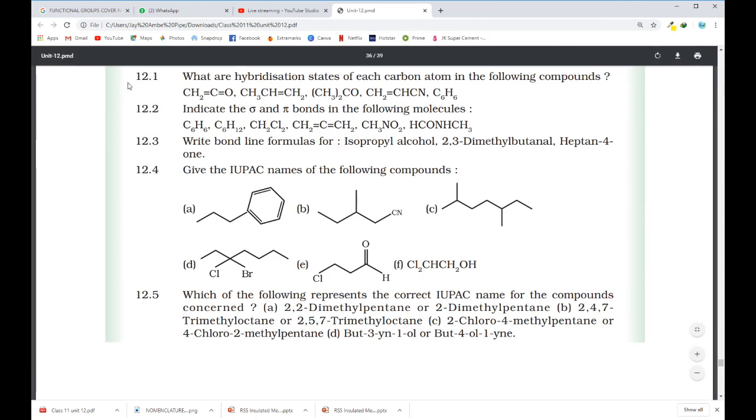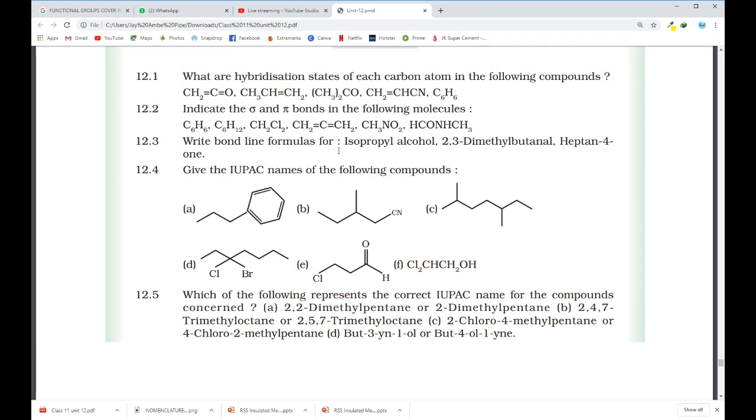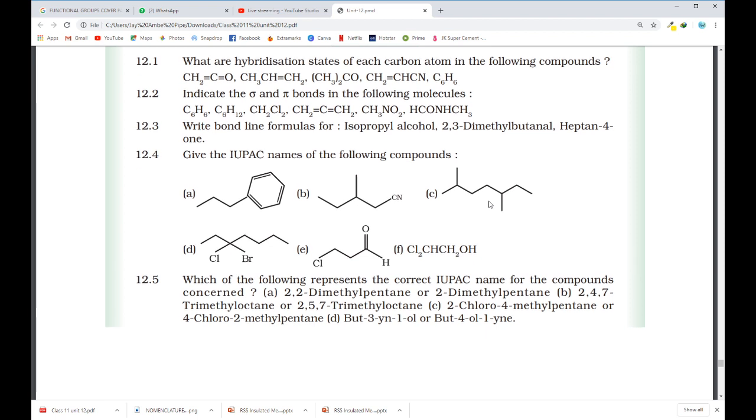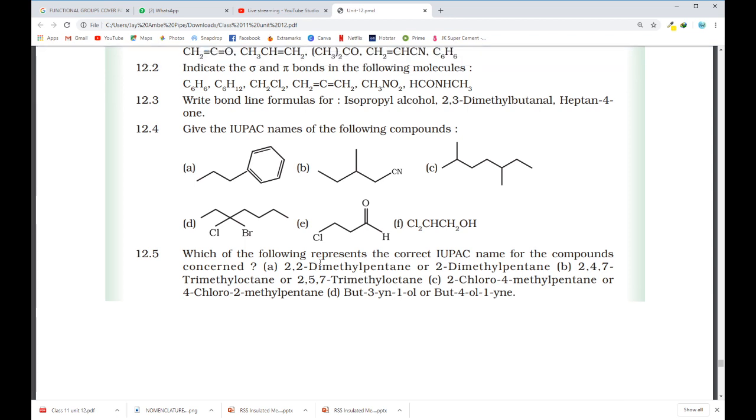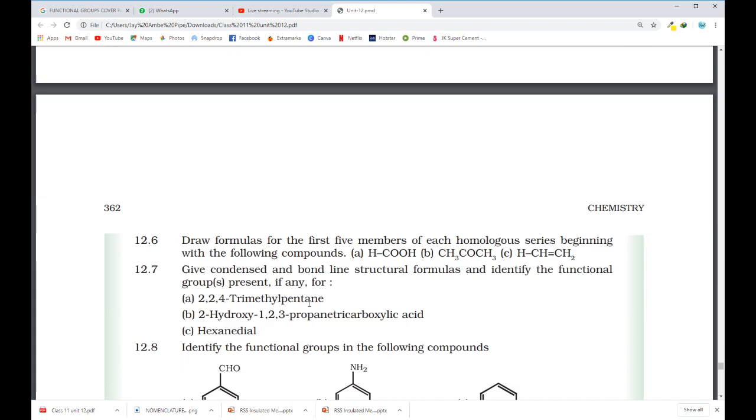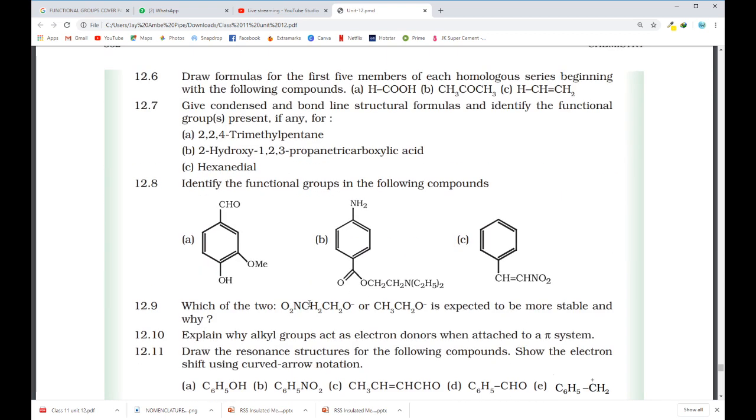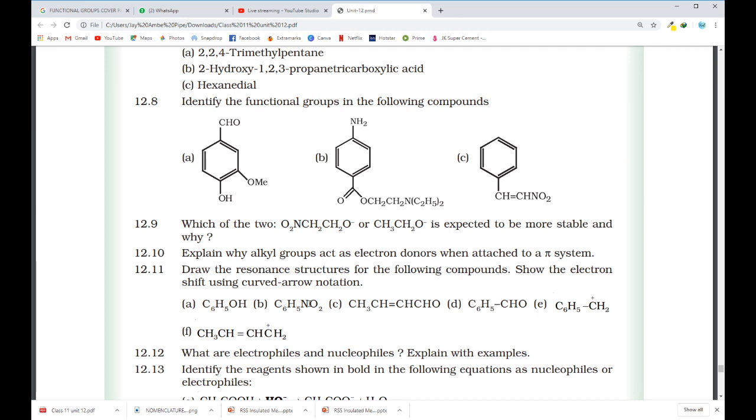So this is your exercise. Out of that, you can do 12.1, 12.2, 12.3. Even, no, 12.3 only you will know this. Then this you can write, this you can write. So all those which you are able to solve, you solve those compounds. Here in this A and B also you can solve. And the rest of the exercise I'll send you in the group. Do that.